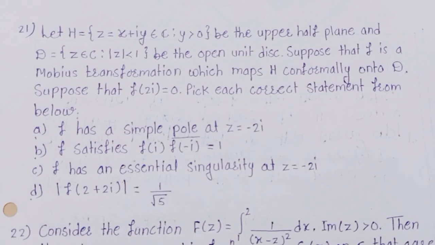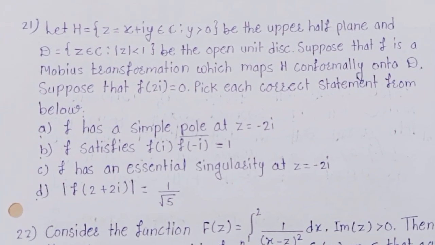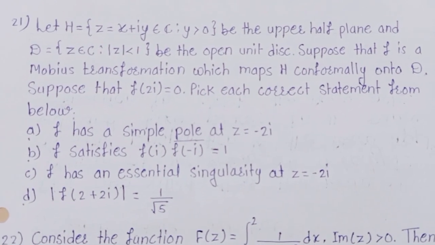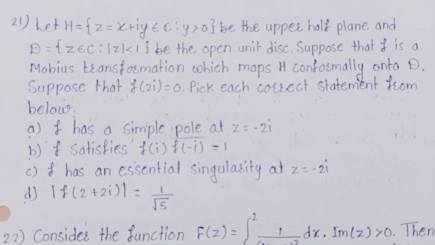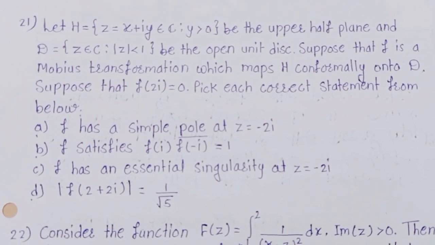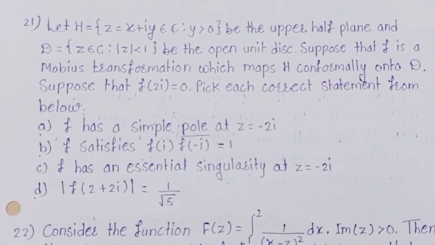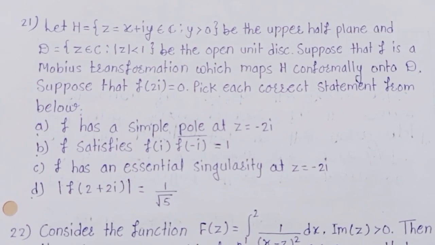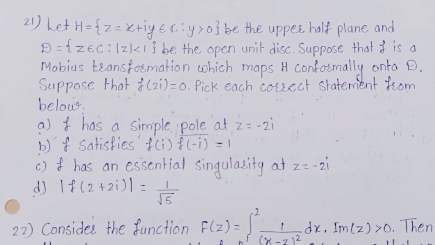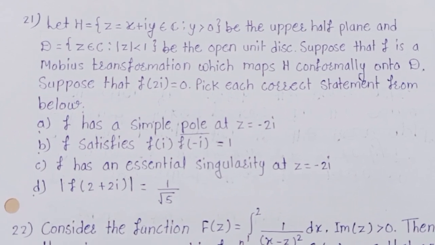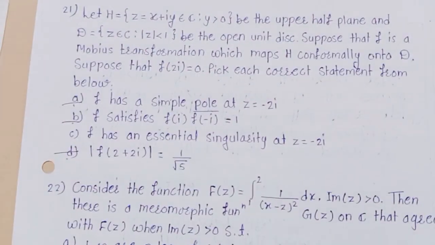Let H equal {z equals x plus iy belongs to C, y greater than 0} be the upper half plane and D equal {z belongs to C, mod of z less than 1} be the open unit disk. Suppose that f is a Möbius transformation which maps H conformally onto D. Suppose that f of 2i equals 0. Pick each correct statement from below, and correct statement is A, B and D.